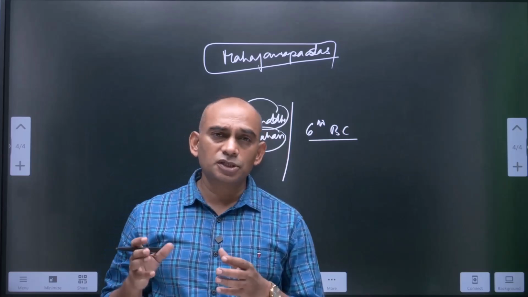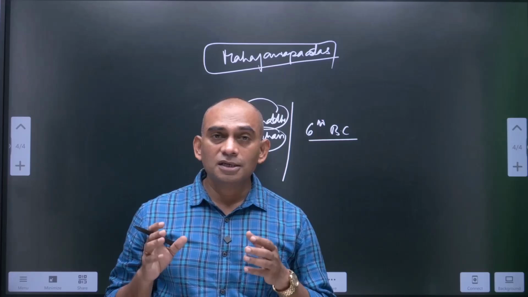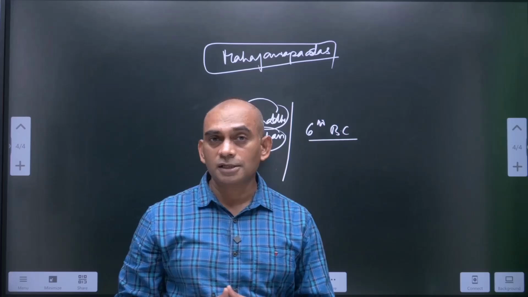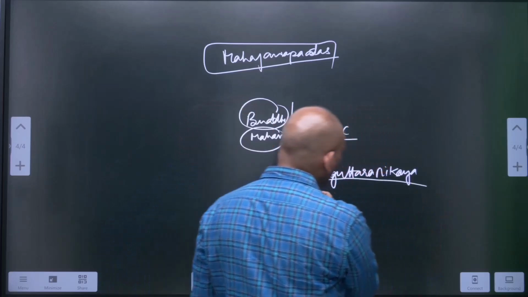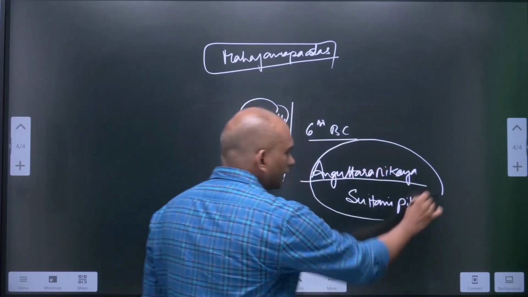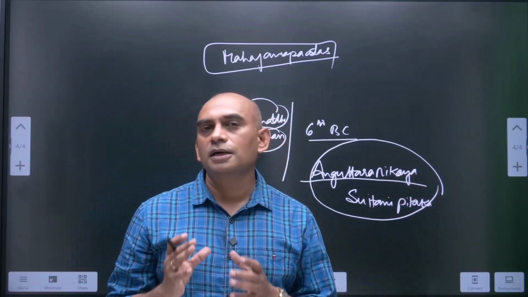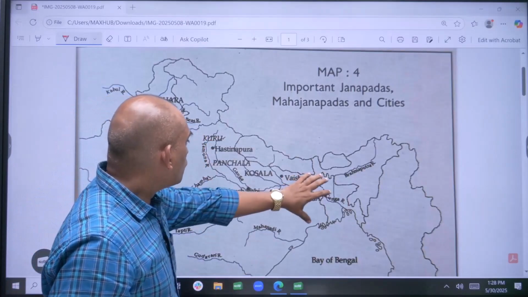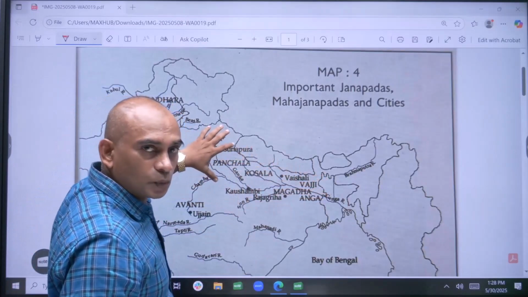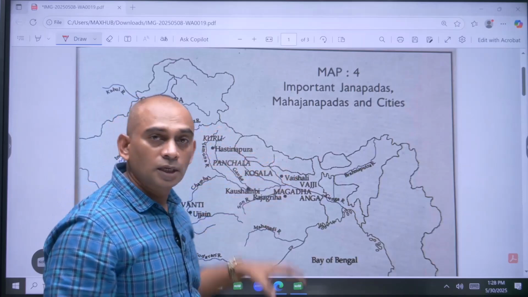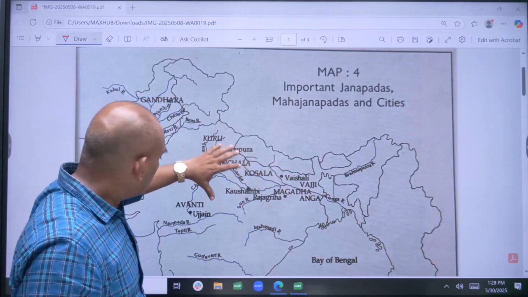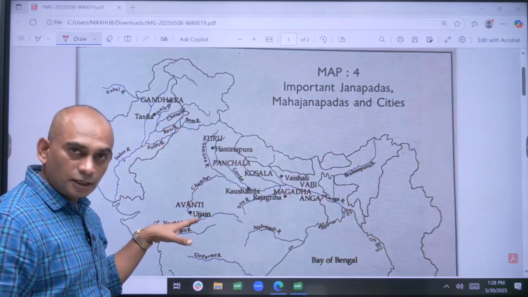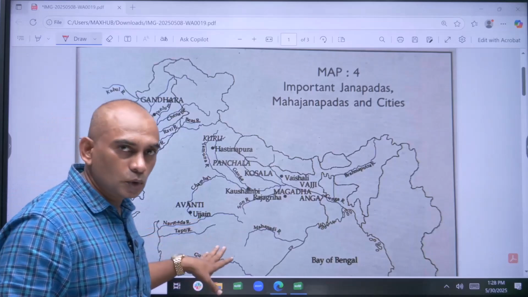Buddhist texts as well as Jaina texts mention 16 Mahajanapadas. We also call it Shodasa Mahajanapadas. Anguttara Nikaya, which was a part of Sutta Pitaka, gave the list of 16 Mahajanapadas. We'll see one by one. Look at this map. Most of the Mahajanapadas were concentrated in and around the Ganga Yamuna basin, and some were in the northwestern part of India, and here in the central part of India and near the Godavari region.